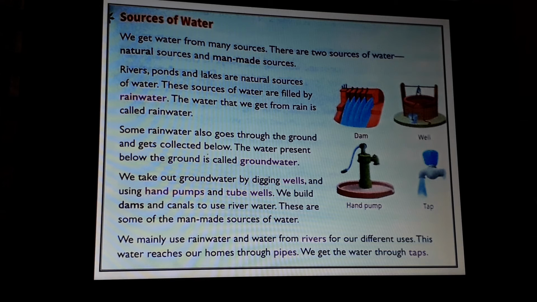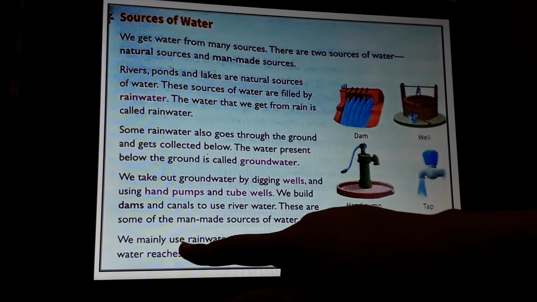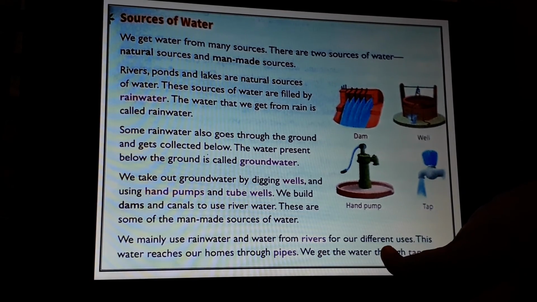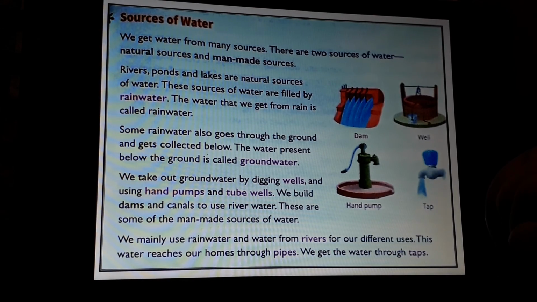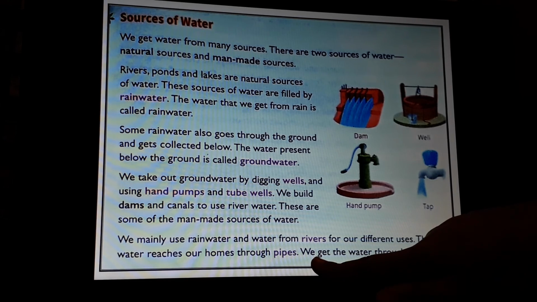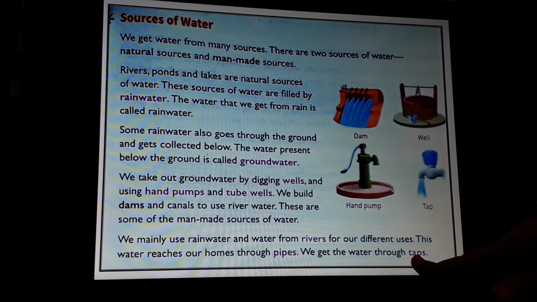Okay, we mainly use rainwater and water from rivers for our different uses. This water reaches our home through pipes. We get the water through taps. So this water, how does it reach us? It reaches our home through pipes. And how do we get the water? We get the water through taps.